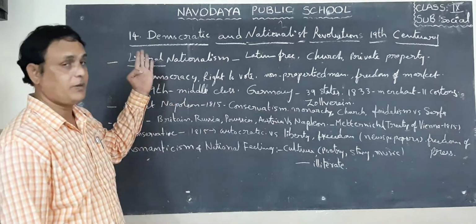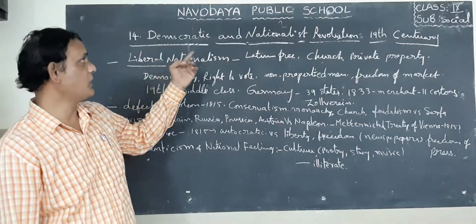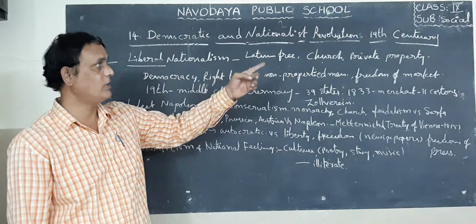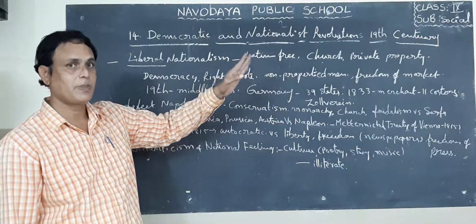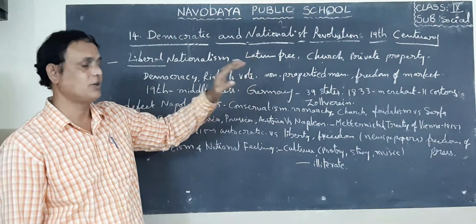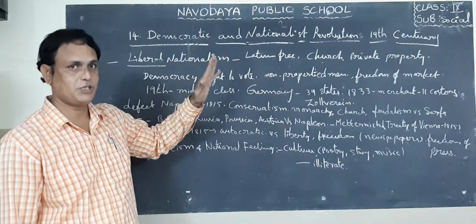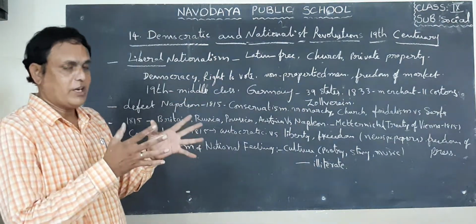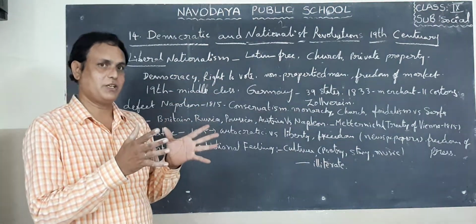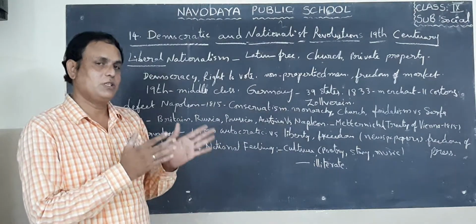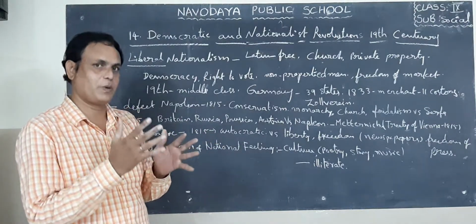Good morning, children. Now this is ninth class social studies. What is that lesson name? 14th lesson: Democratic and Nationalist Revolutions. What is that century? 19th century. So we are in the European countries. That means this lesson tells about the European countries.